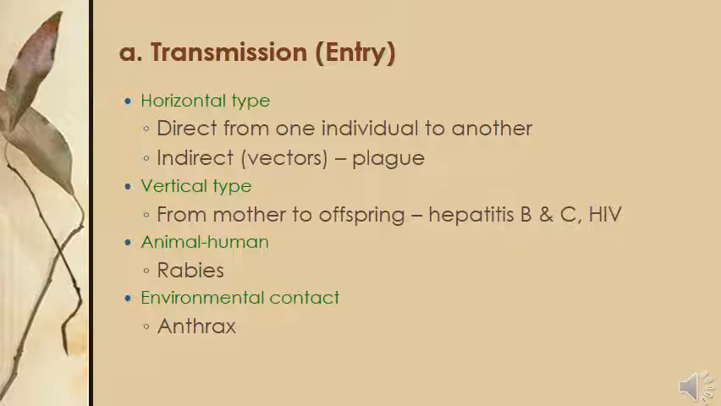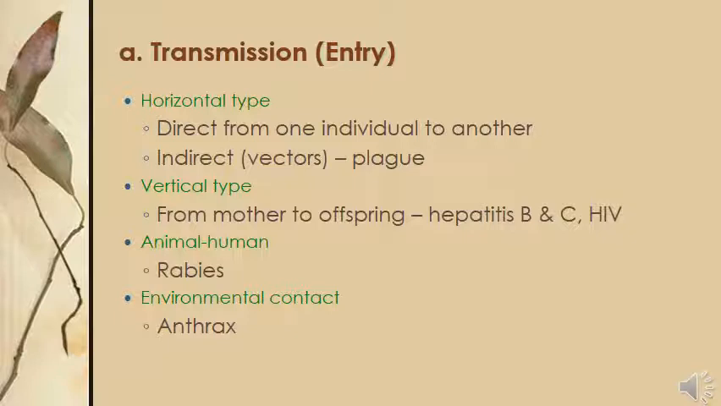Another condition is vertical transmission. What is vertical transmission of disease? It is the transfer of a disease from mother to offspring. The common one in our community is horizontal transmission, but those diseases which move from mother to offspring are transferred by vertical transmission, like hepatitis B, hepatitis C and HIV.